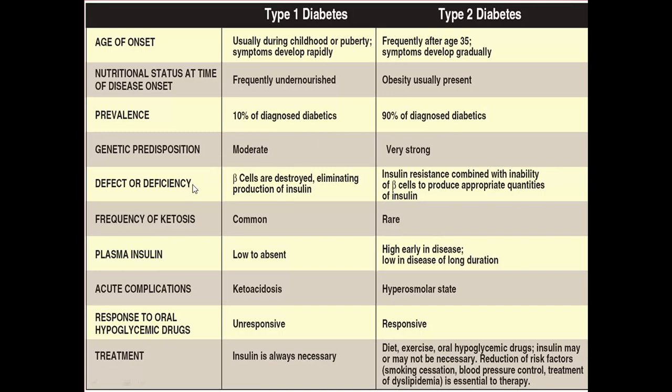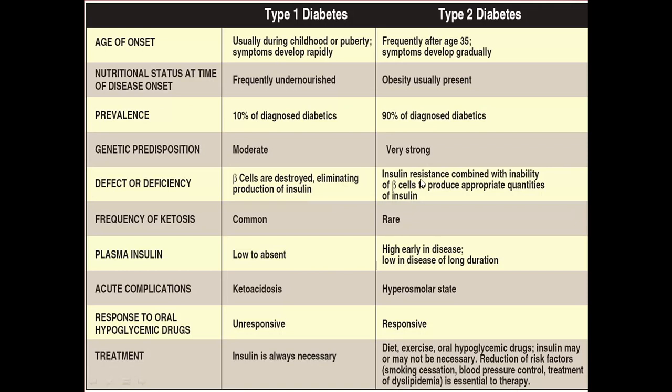The defect or deficiency in type 1 diabetes mellitus is a decrease in the production of insulin from the beta cell. It may be due to destruction of the beta cell by mechanical, inflammatory or any other cause, which leads to a decrease in the production of insulin.